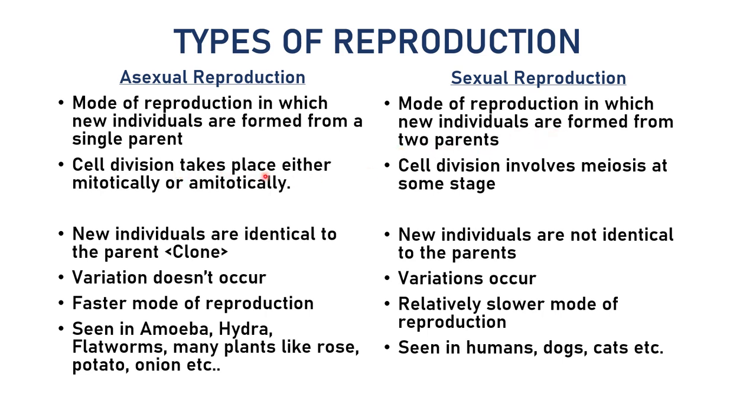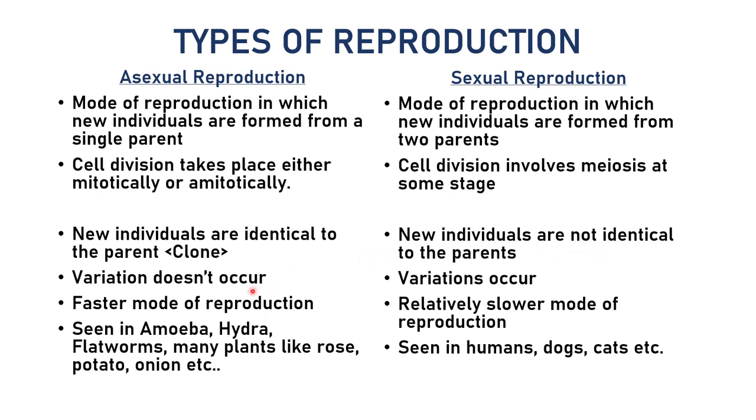In asexual reproduction, cell division is either mitotic or amitotic. Amitotic is a very simple, binary type of division in which one cell directly divides into two cells, right? In sexual reproduction, cell division involves meiosis at some stage. New individuals are identical to the parents in case of asexual reproduction. In case of sexual reproduction, new individuals are not identical to the parents.